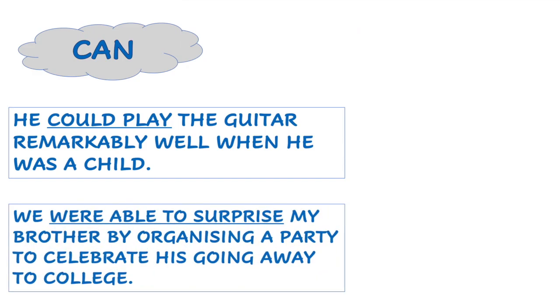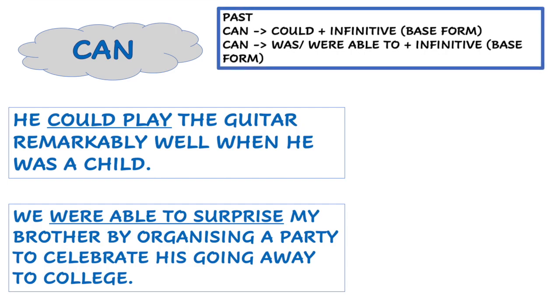The form, as you can see, remains the same, but about the past, I need to talk to you about that because I'm going to give you 2 examples of can in the past, and you'll see how different the forms can be. He could play the guitar remarkably well when he was a child, and we see how can turns into could plus infinitive.